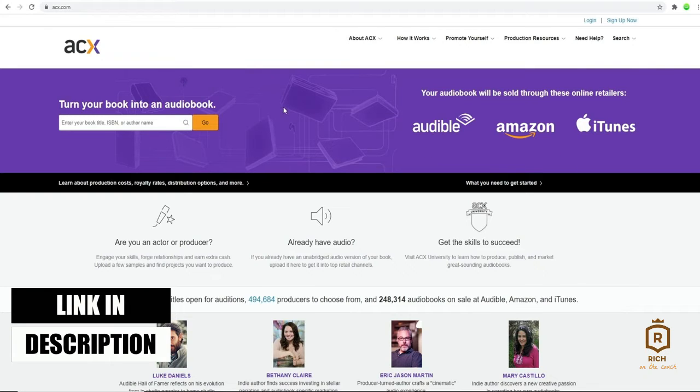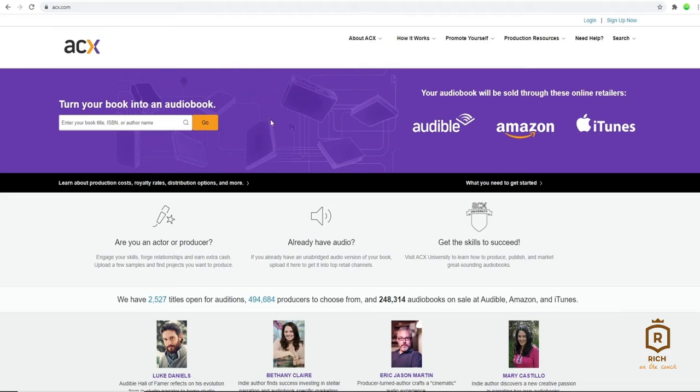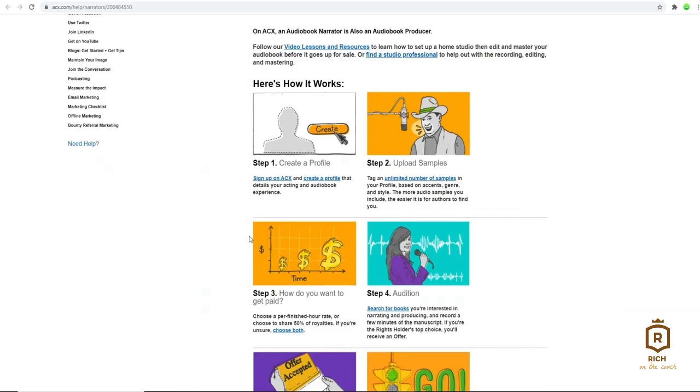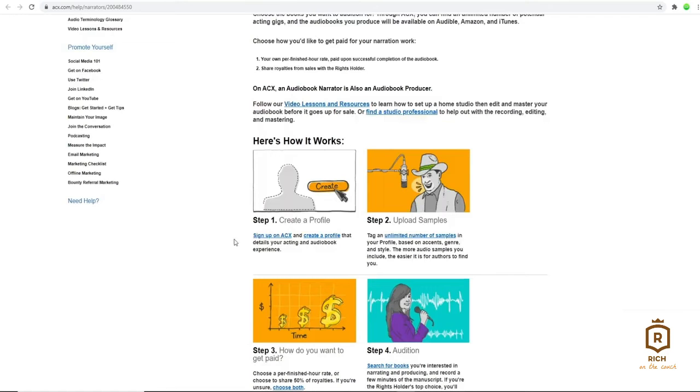Like I said before, we won't be writing ebooks. We're going to earn money by becoming a narrator. So if you head on over to how it works, you want to click on narrator. Now if we scroll down here guys, you can see a step-by-step process on how you can become a narrator. Now for the first step, you can easily create your profile on ACX by clicking sign up here and filling up all the required information. But once you have created a profile, you can now start your journey towards getting paid.